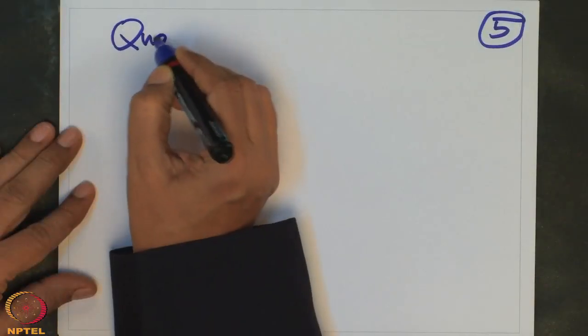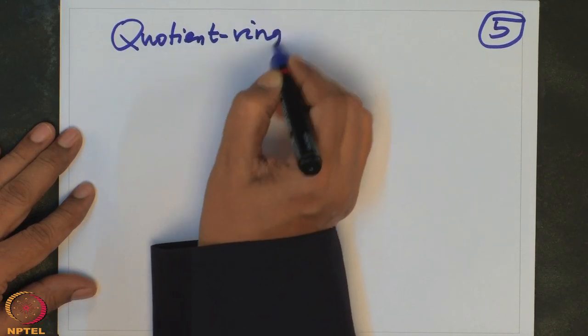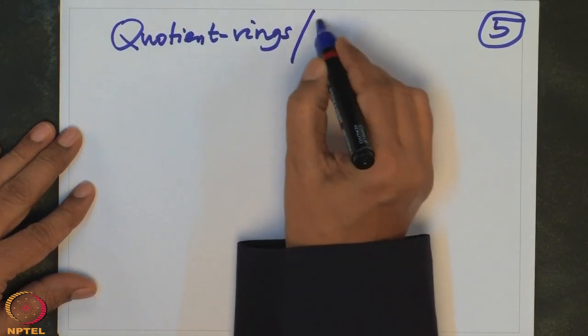More generally, this construction we will keep using again and again, and one would have studied this in a first course on algebra. These are also called quotient rings, or also called factor rings.